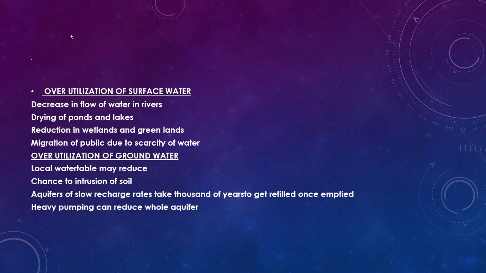So it is also another overutilization effect of groundwater. The last one is heavy pumping can reduce the whole aquifer. By heavy pumping of water, the aquifer will be dried completely. Again, the third point will occur. It will take years to get refilled once emptied. You understood?